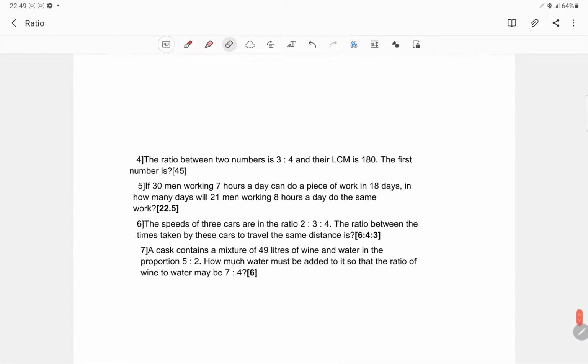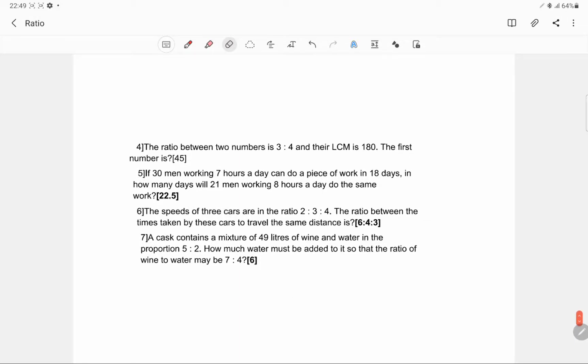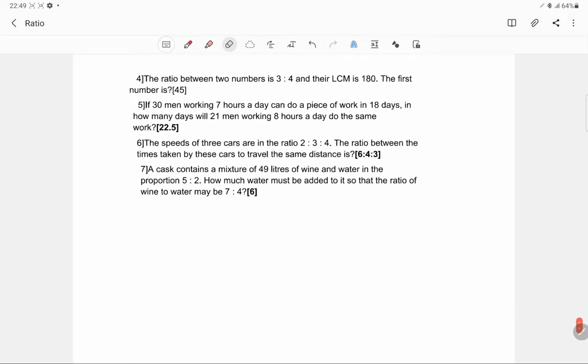Now let's talk about the main concepts. The main concept is that ratio, proportion and variation will always have their application in the other topics. For example, this is a question for the number system. The ratio between two numbers is 3:4 and their LCM is 180. The first number is, okay, just try and see this.